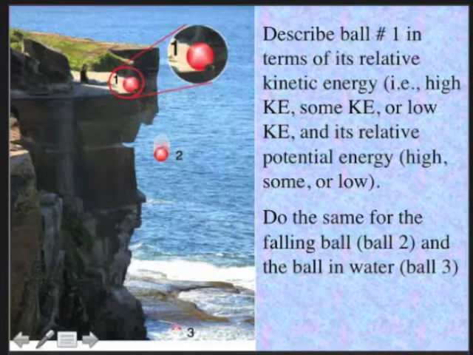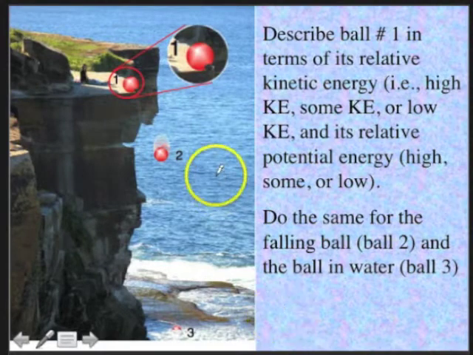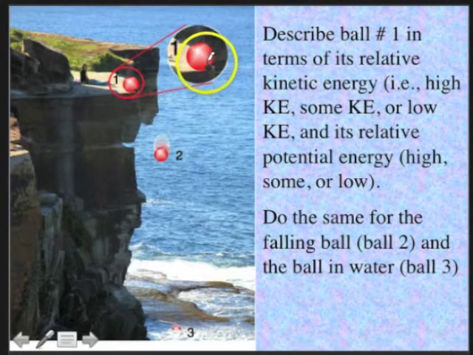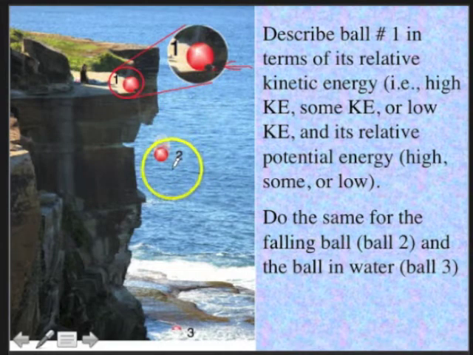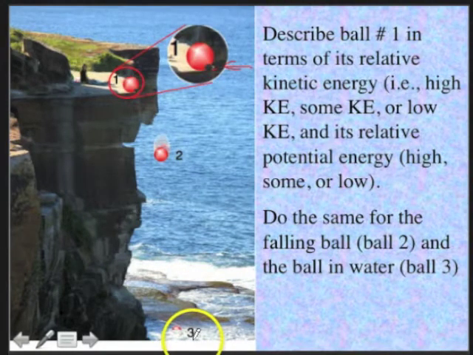So what we have here is a ball on a cliff, if you will, right here. The ball is being prevented from falling by a little rock. In order to get the ball to fall, we have to push it over this little rock. And it begins to fall. That's ball number 2. And it lands in ball number 3, I should say lands down in the ocean.